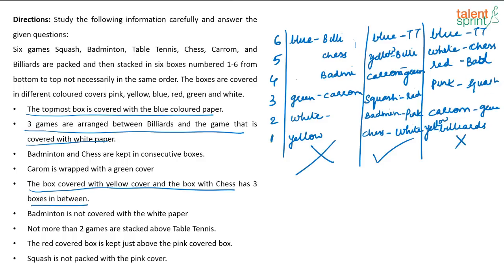So again in this case there might be one or two more cases, but all that will anyway go wrong, right? So obviously this is going to go wrong. At this point itself we have got the answer. So in the examination also, if you get the answer at this point, move on to the next question. Don't waste your time trying out other possibilities. I am just doing it in the class to show that obviously this will go wrong.